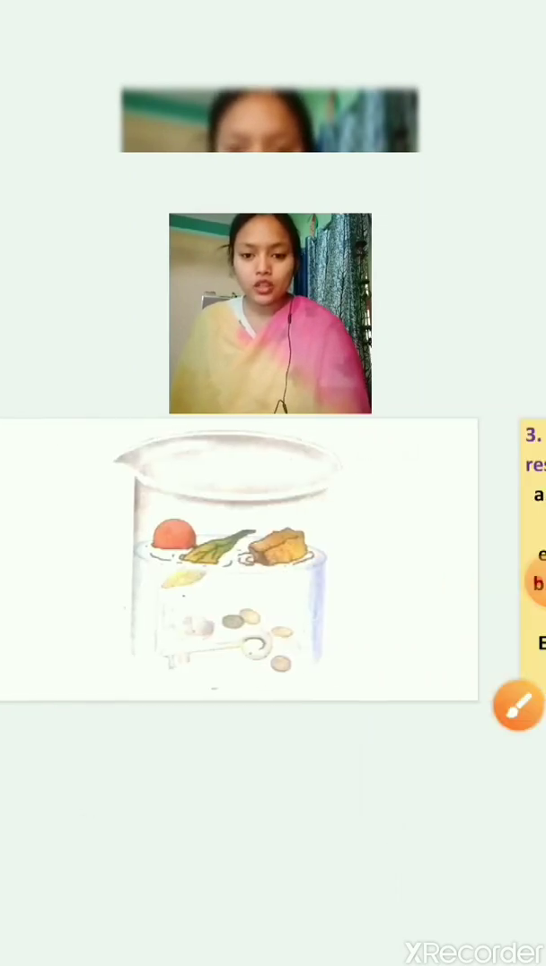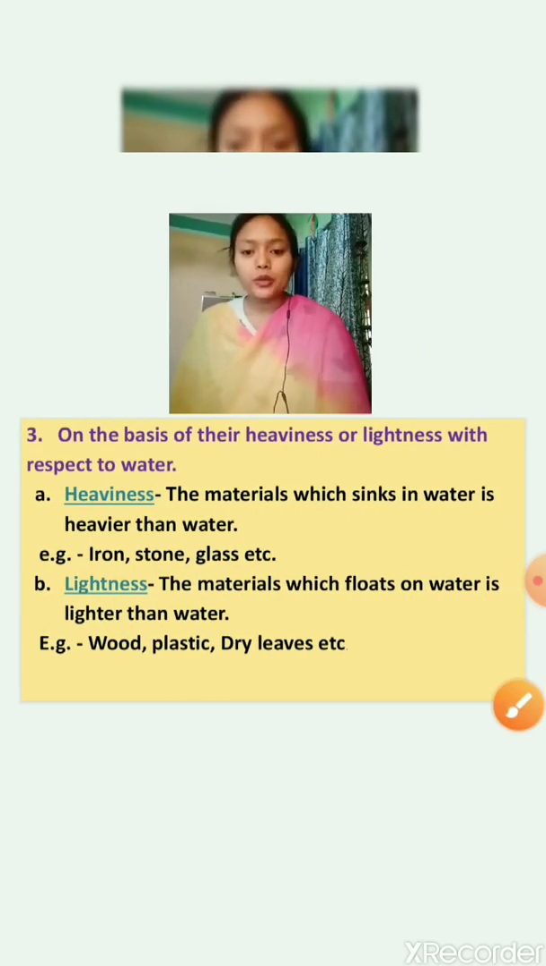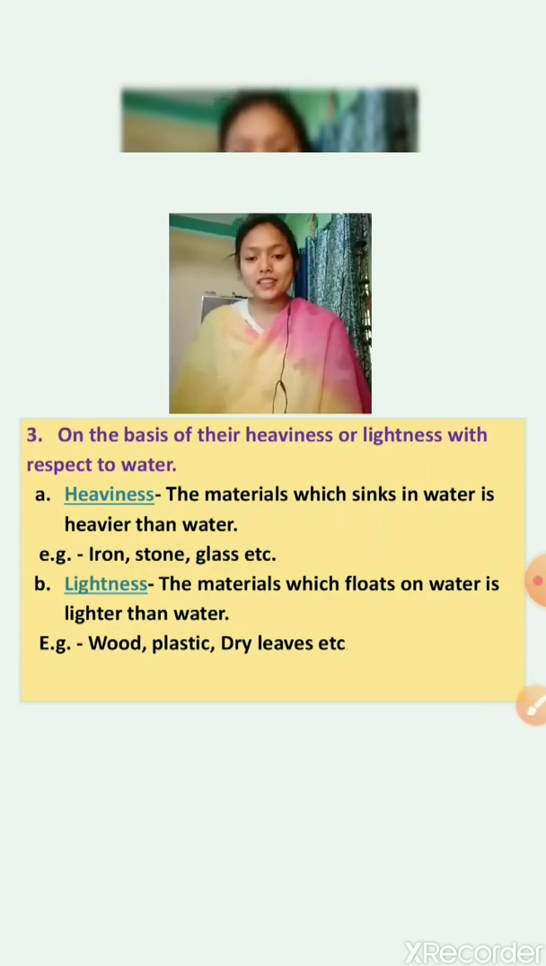Now we will see the next property, which is on the basis of heaviness or lightness with respect to water. So how things are floating or sinking, this we will study here. That's the concept here. Now heaviness. How the heavy things behave, we will study here.